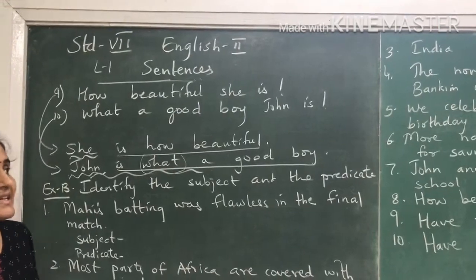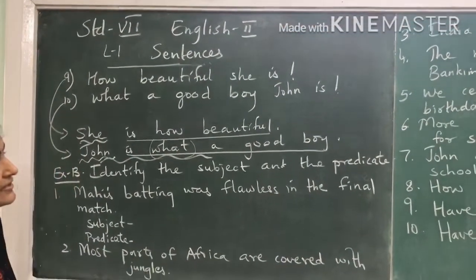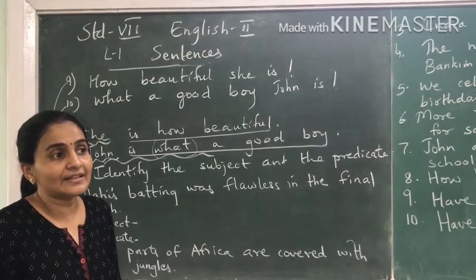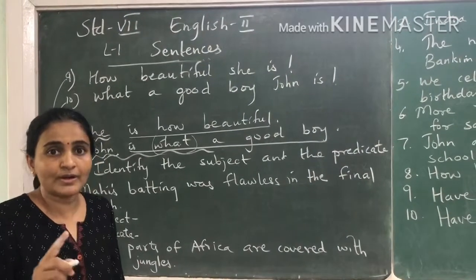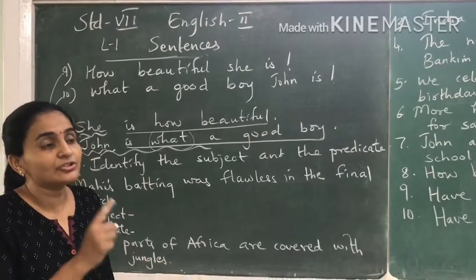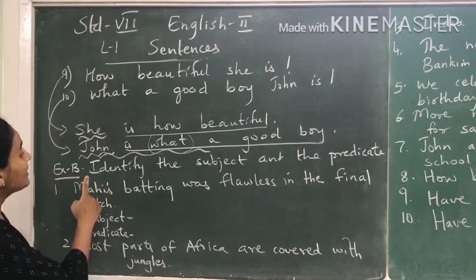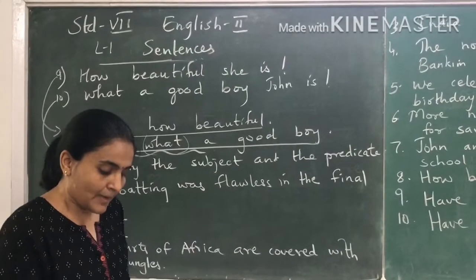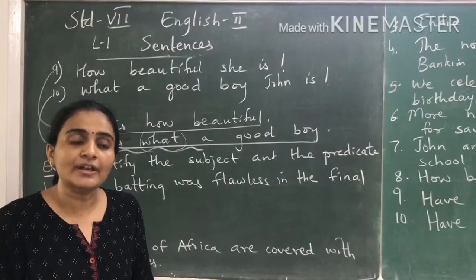Now the next exercise that you have in your textbook is regarding the same thing. It is identify the subject and the predicate. See, all the exercises you have to do in your notebook, like we did exercise A, 1 and 2. Now this exercise also, you copy the sentence and then mention the subject and the predicate. One example that's given in your textbook is mother told an interesting story.